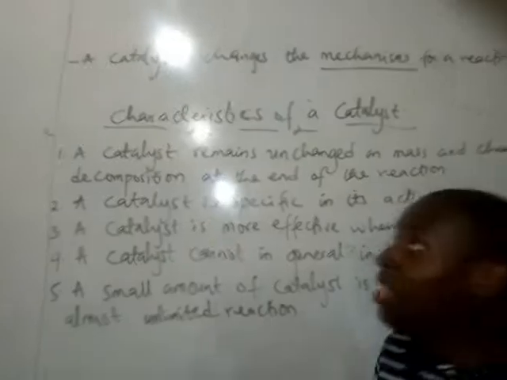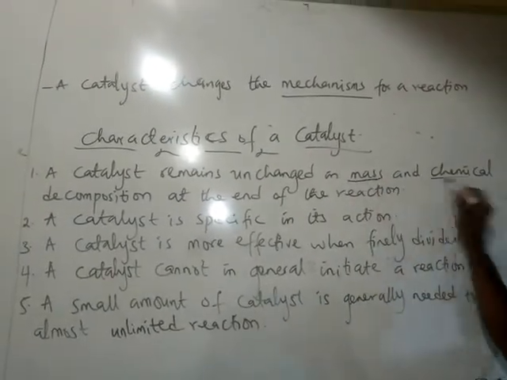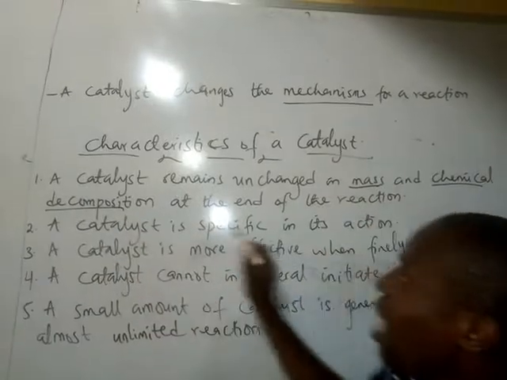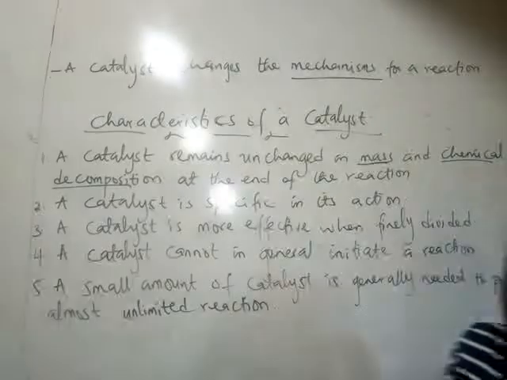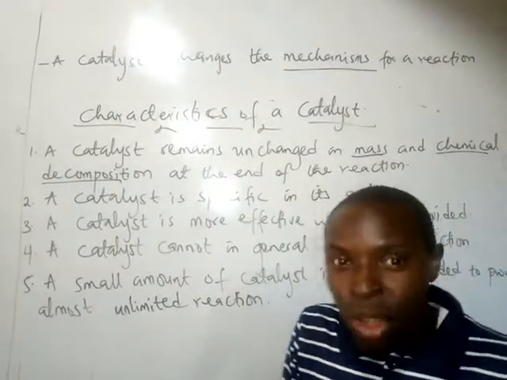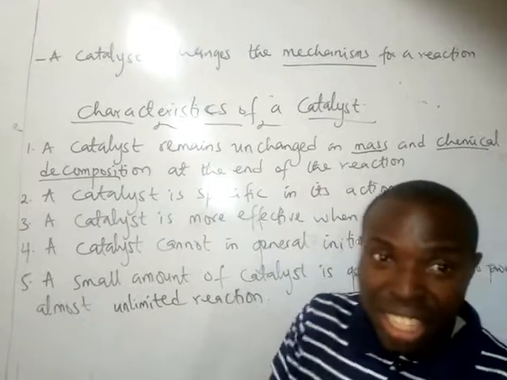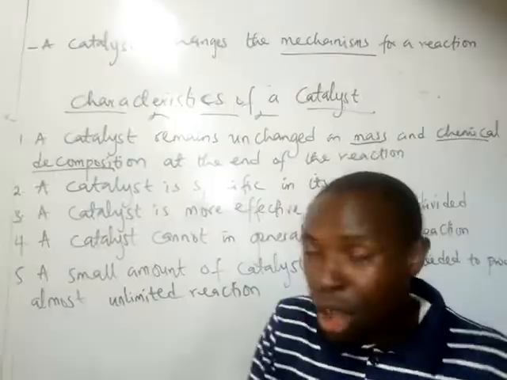Now, what are some of the features or some of the characteristics of a catalyst? Now, the first thing you can say about that, a catalyst remains unchanged in mass and chemical composition at the end of the reaction. That's for sure. From the definition we gave about catalyst, when they enter into a chemical reaction, they are regenerated. They remain chemically unchanged at the end of a chemical reaction.